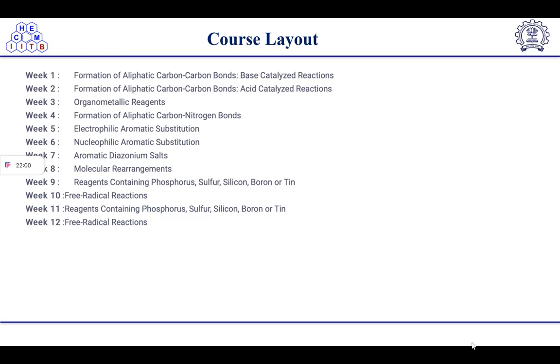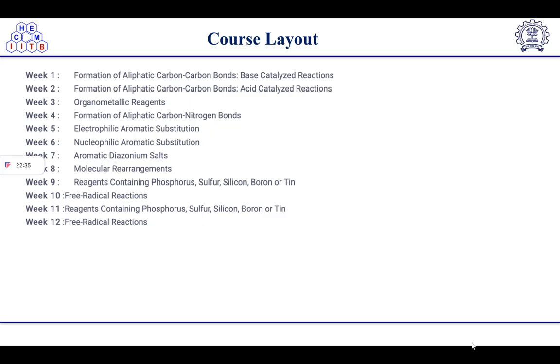In week 3 we did organometallic reagents, and week 4 we focused on aliphatic carbon-nitrogen bond formation. Week 5 was mainly on electrophilic aromatic substitution. Then nucleophilic substitution was done in week 6. Then aromatic diazonium salt formation in week 7, and the week 8 class was based on molecular rearrangements. Then we discussed reagents containing phosphorus, sulfur, silicon, boron, and tin in week 9, and in week 10 we did free radical reactions.